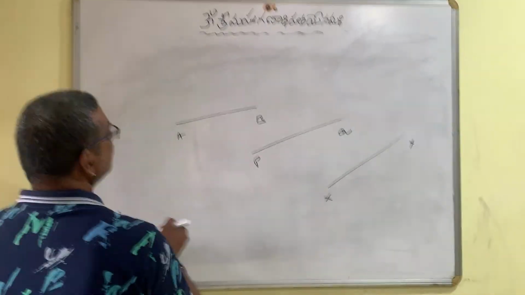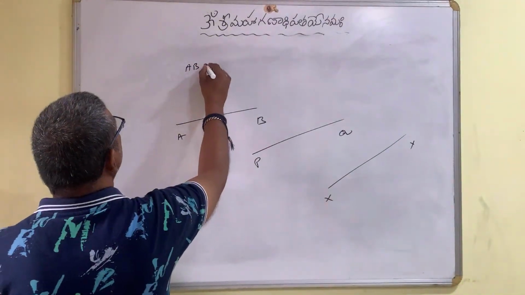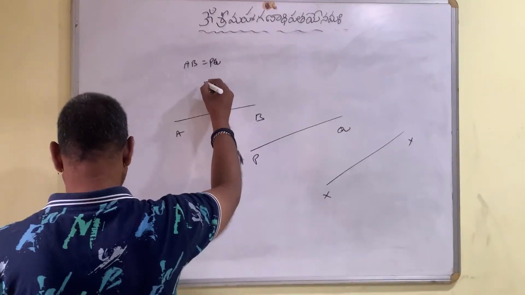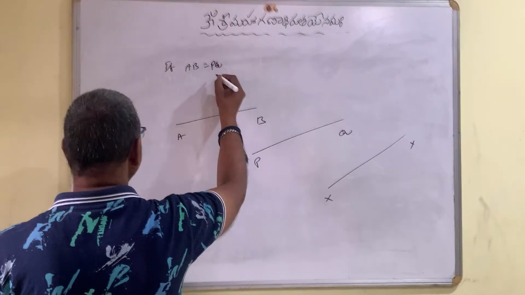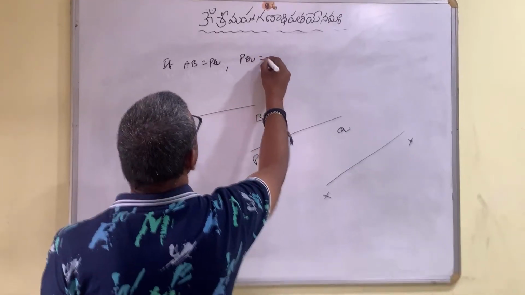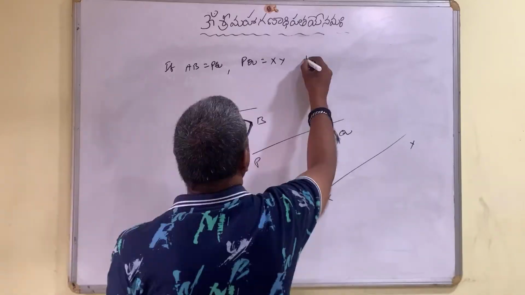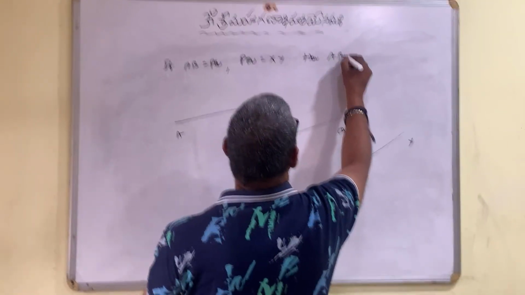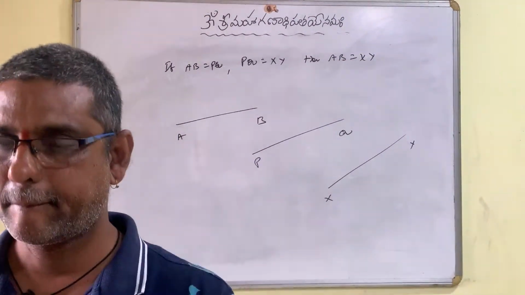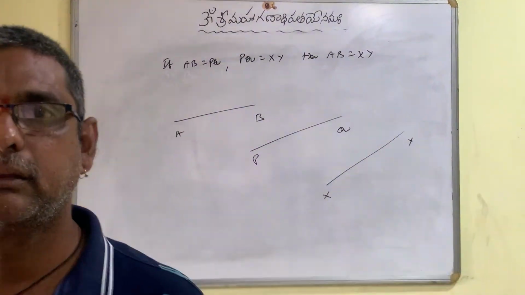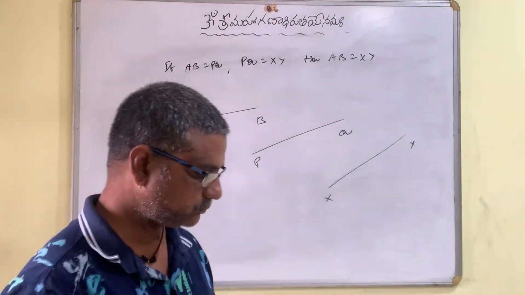It is given that AB is equal to PQ. If AB is equal to PQ, and PQ is equal to XY, then AB is equal to XY. Is the statement true? Children, is the statement true?